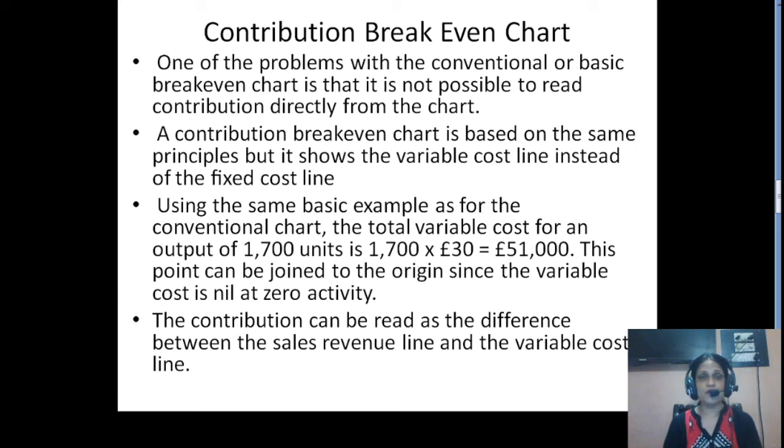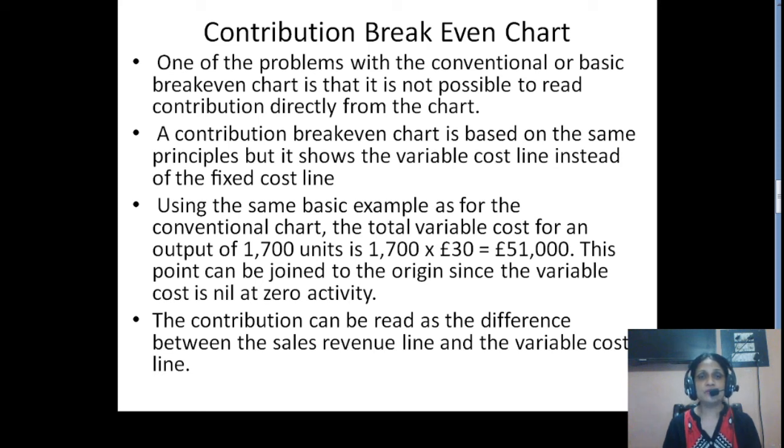But students, for managerial decision making, we have to calculate contribution, because it is the contribution to sales ratio which can give you the decision making criteria, right? So the contribution break-even chart is another chart which can facilitate your speedy decision making.